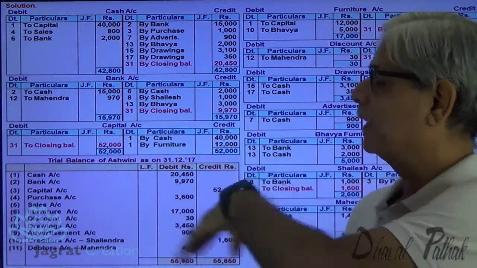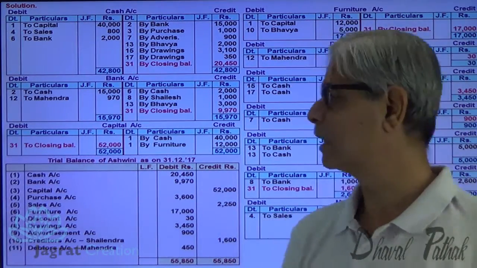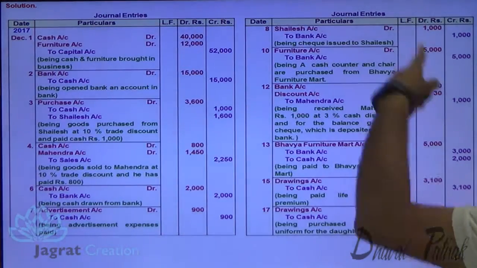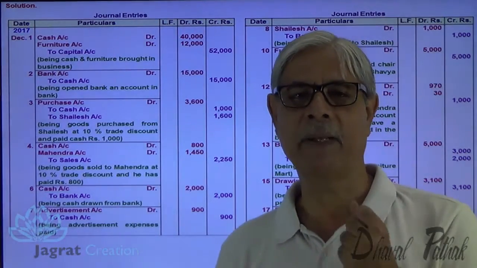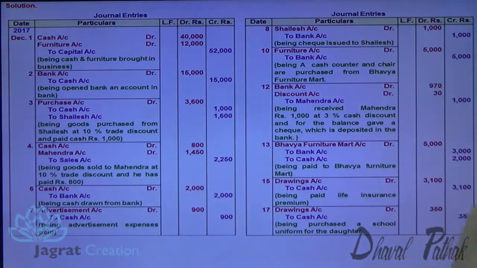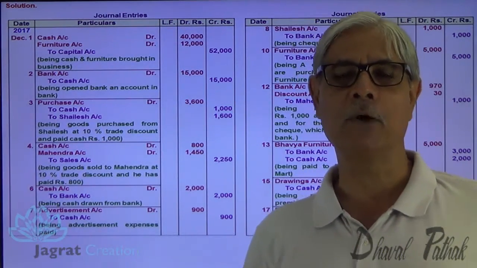Now, after explaining all these things, you must have seen me preparing journal entries while solving the sum. Let me present all the journal entries at one place. So these are the various journal entries that I have written and explained while solving the sum, that I am presenting at one place for your understanding. So these are the journal entries. Look at it. I have tried to explain this accounting process to you.